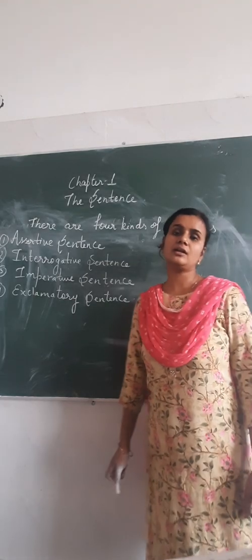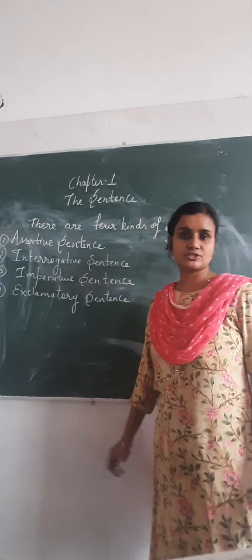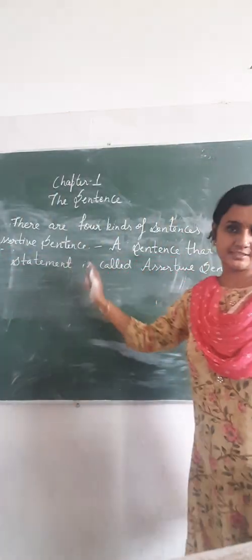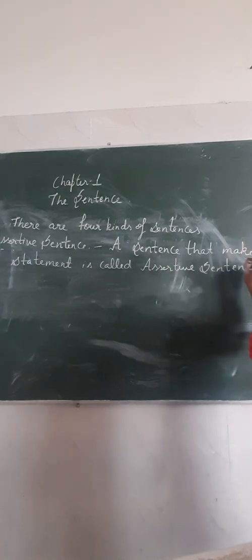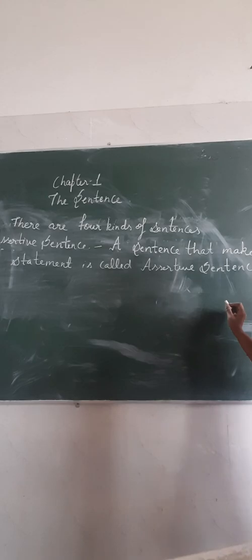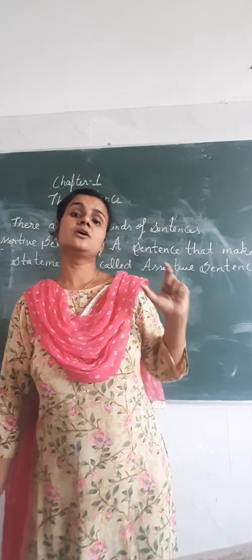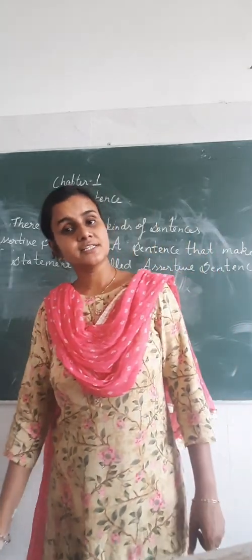First of all, I will explain you the first kind of sentence, which is called assertive sentence. Here is the definition. A sentence that makes statement is called assertive sentence. Means the sentences that make a proper statement, those kinds of sentences are called assertive sentence.